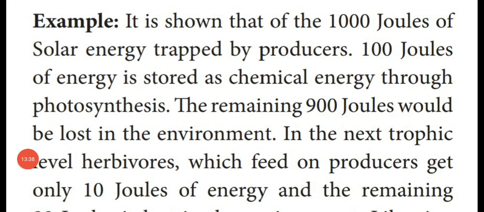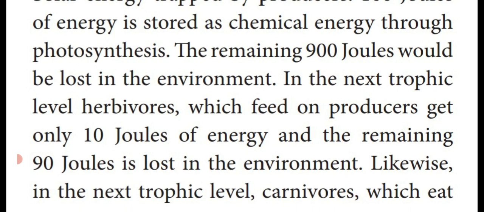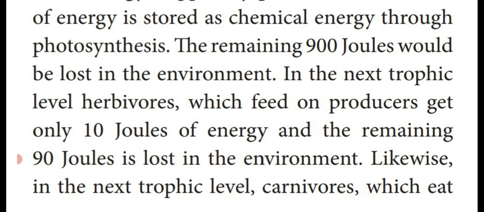Dear students, an example is given here. 1000 joules of solar energy is trapped by the producer. Only 100 joules of energy is stored in the plant tissues and modified into chemical energy through photosynthesis. The remaining 900 joules is lost in the environment. The next trophic level is plant eating animals, herbivores. They take only 10% of the energy, that is 10 joules out of 100, and the remaining 90 joules are lost in the environment. Likewise, the next trophic level, that is the primary consumer or carnivore, which eats the.